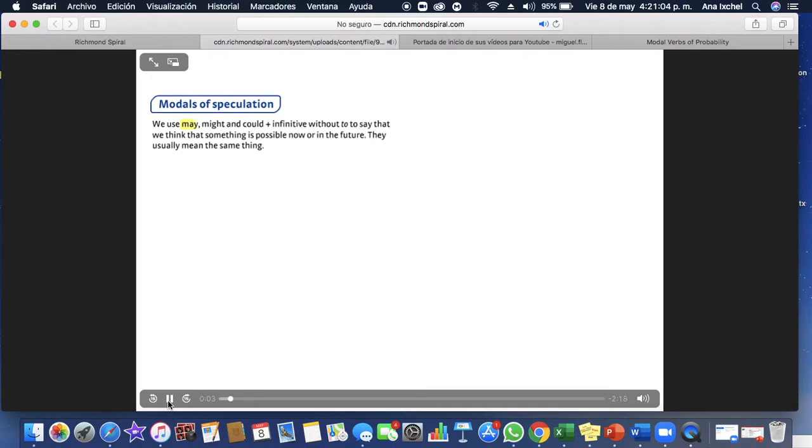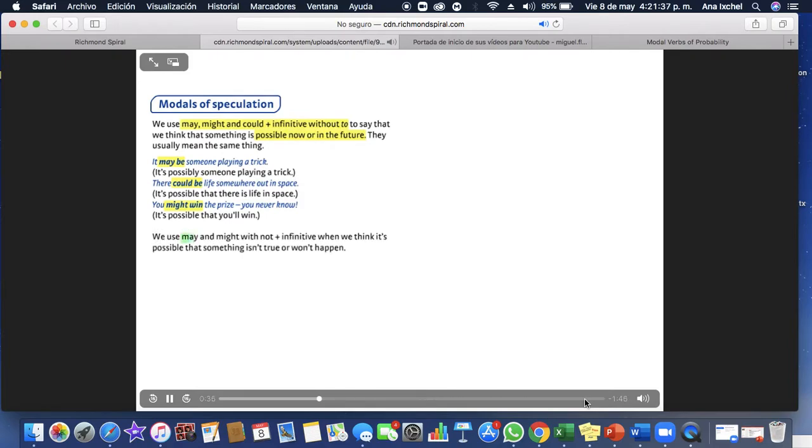We use may, might, and could plus infinitive without to to say that we think that something is possible now or in the future. They usually mean the same thing. It may be someone playing a trick. It's possibly someone playing a trick. There could be life somewhere out in space. It's possible that there is life in space. You might win the prize. You never know. It's possible that you'll win.